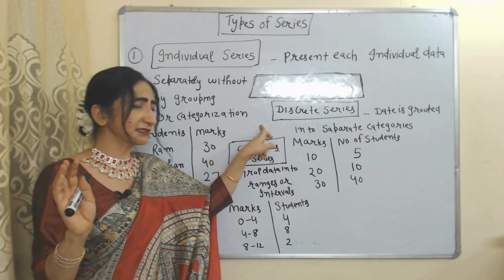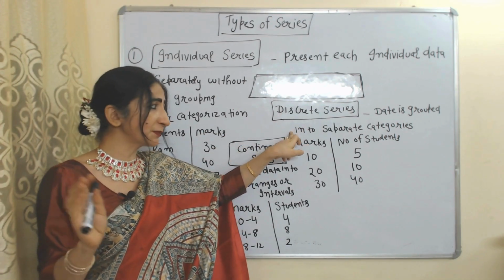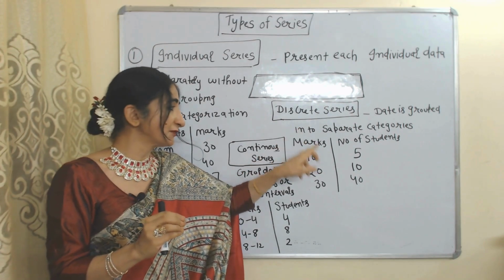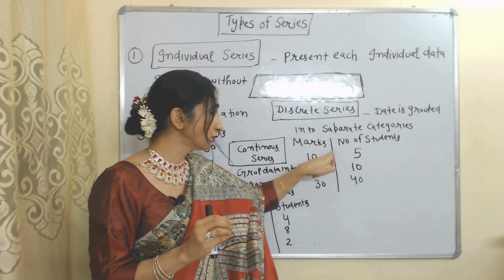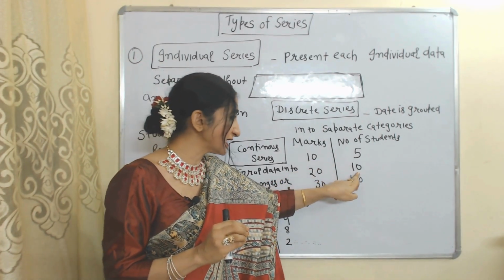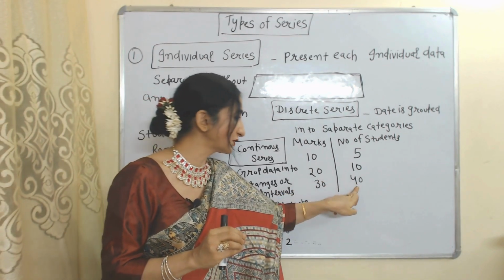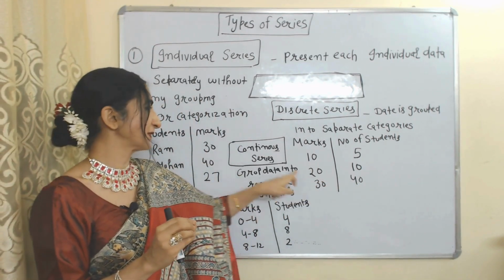But under discrete series, data is grouped into separate categories. For example, here we have separate categories: 5 students received 10 marks, 10 students received 20 marks, and 40 students received 30 marks.